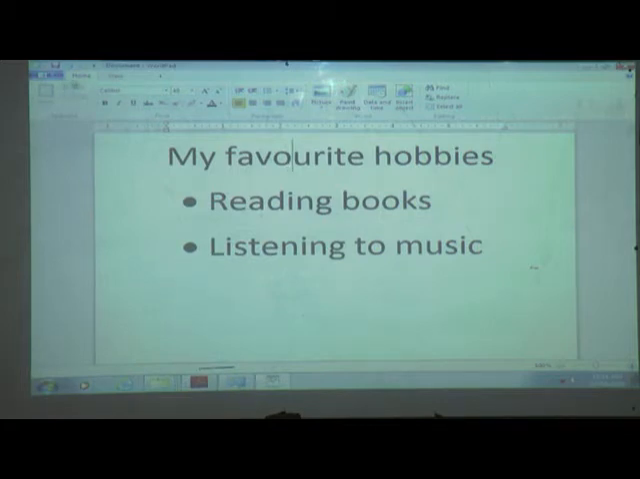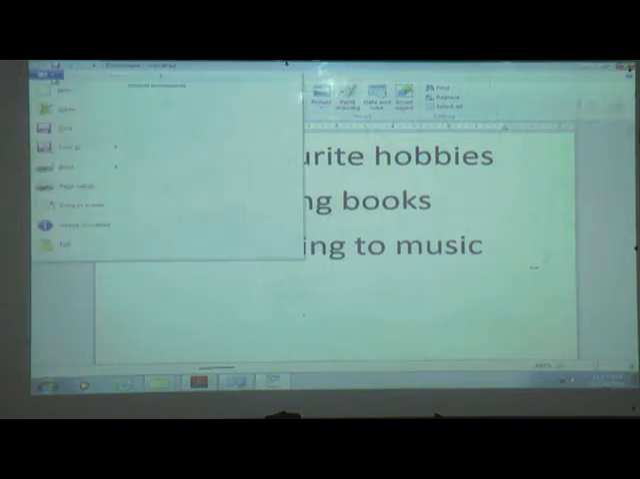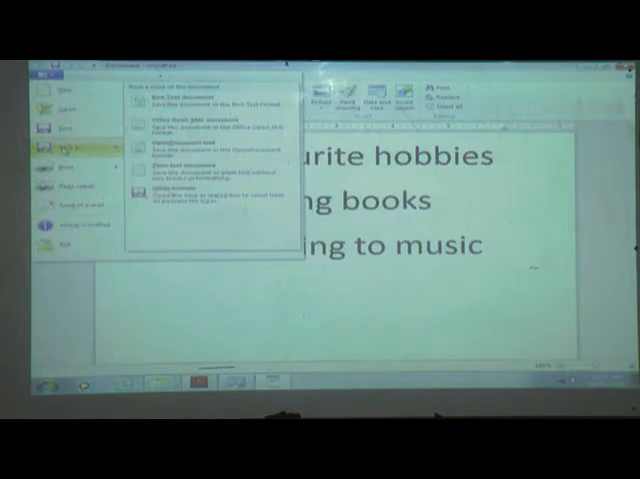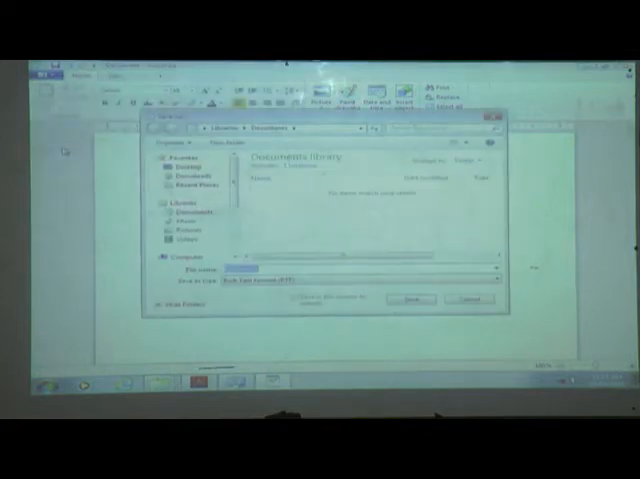You can see here only two menus are there. Which menus are there? Home and view. Then how to save it? Click here, this is the WordPad button. Click. Then what we want to do? We want to save as. Click on the save as.